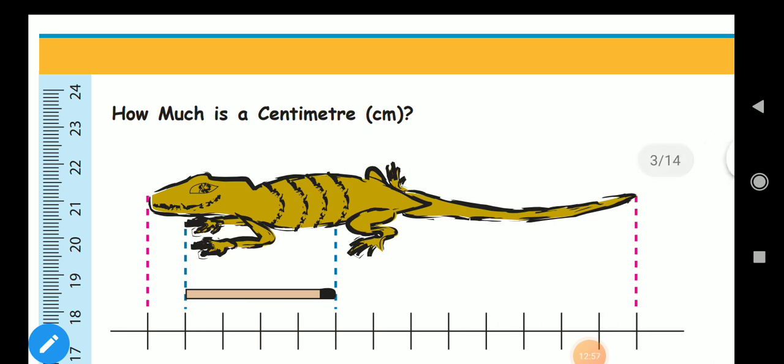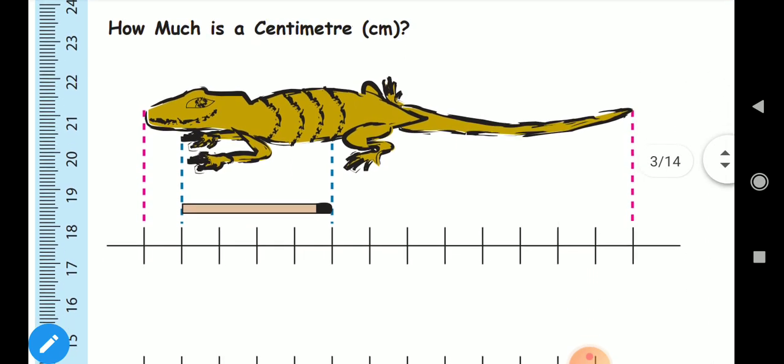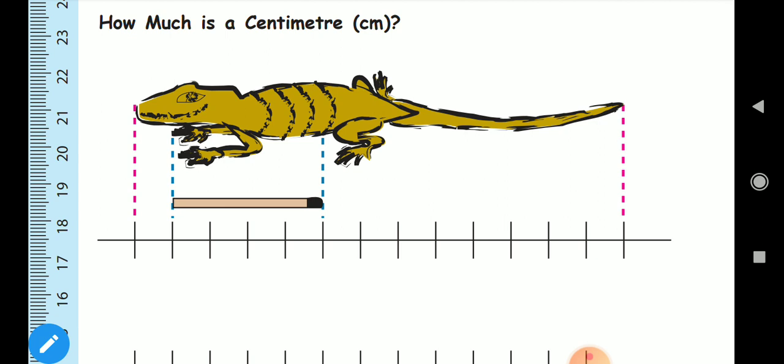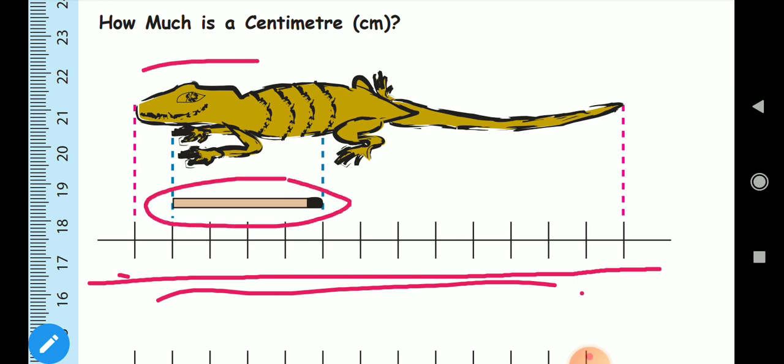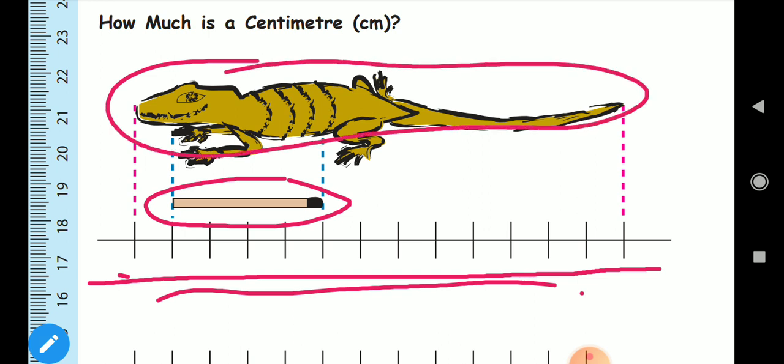How much is a centimeter? Here you see children, you can see a picture here, right? See in this picture, a line is there, on that equal spacing was done, and they kept some marks here. Now it looks like your scale, similar to that, and here you have 2 things. One is the matchstick and the other one is a lizard. So using this you have to tell the length of these 2 things. So very simple, look here.